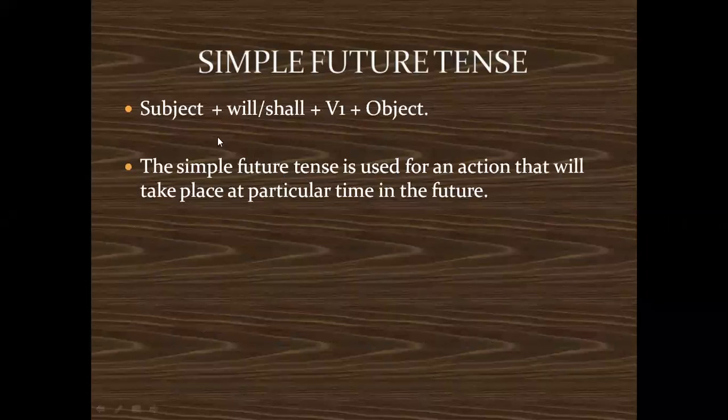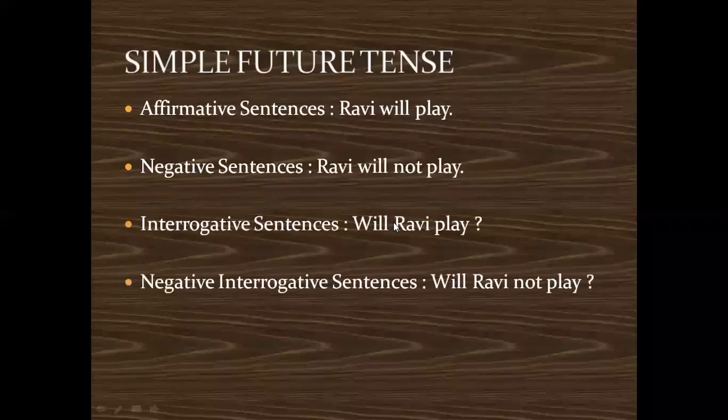So will and shall, see, subject and object, and will and shall before the verb. The simple future tense is used for an action that will take place at a particular time in the future. For example, Ravi will play. Affirmative. Negative, Ravi will not play. Interrogative, will Ravi play? Okay. Negative interrogative, will Ravi not play?